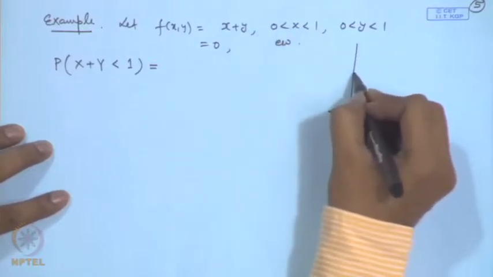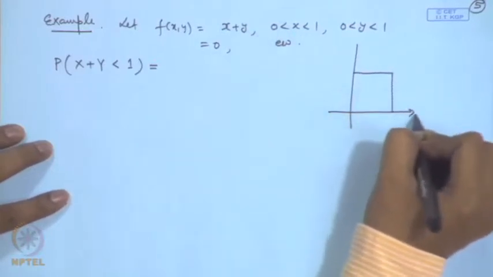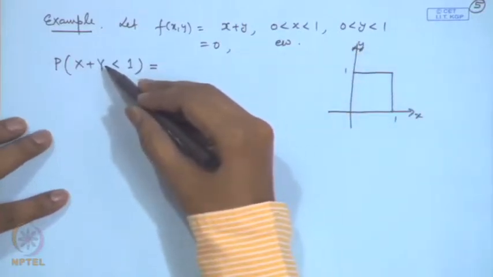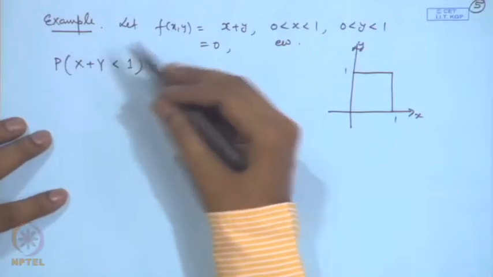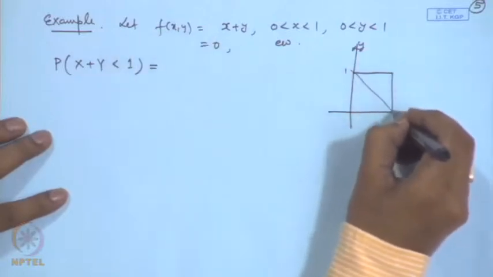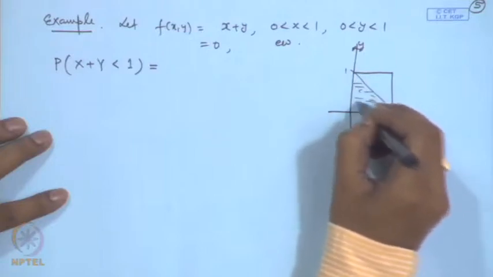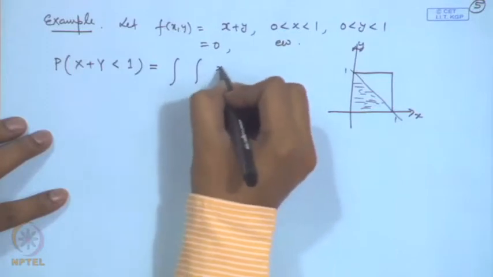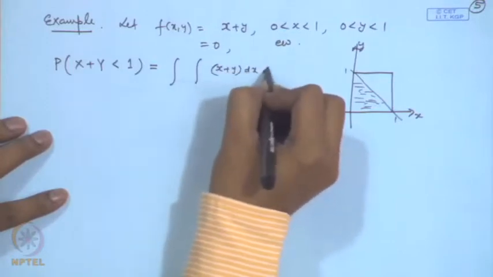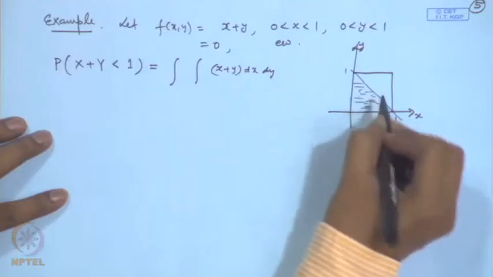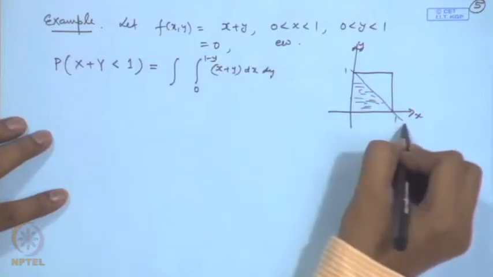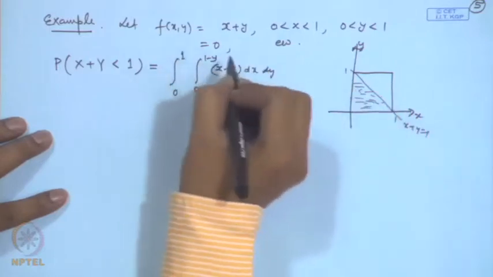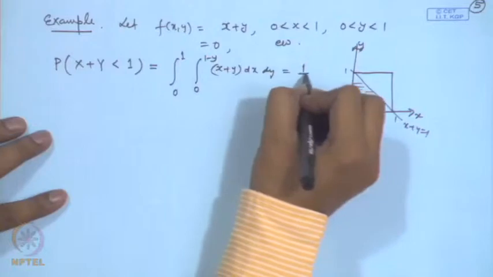Here x and y both are lying between 0 to 1. And when we are saying x plus y is less than 1, the region of integration then becomes, for x it is from 0 to 1 minus y, this line is x plus y is equal to 1, and for y it will be from 0 to 1. So, one can easily evaluate this integral, this value turns out to be 1 by 3.